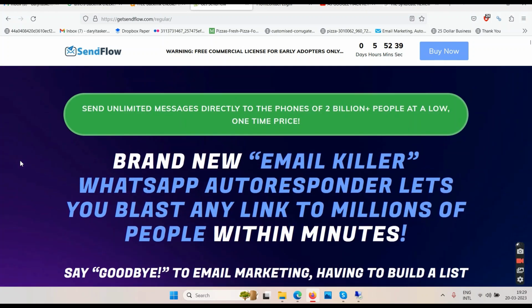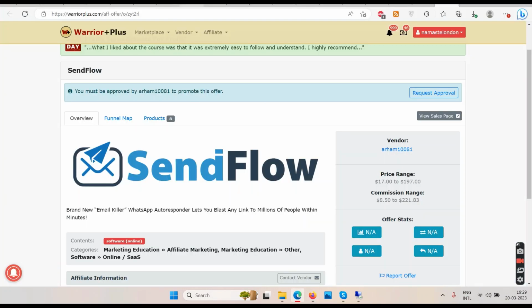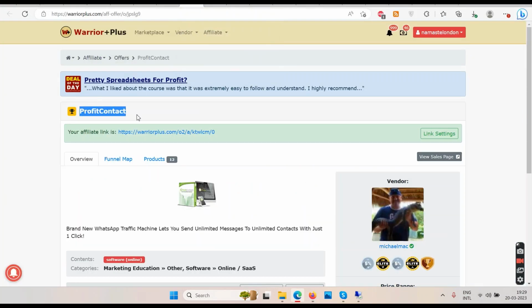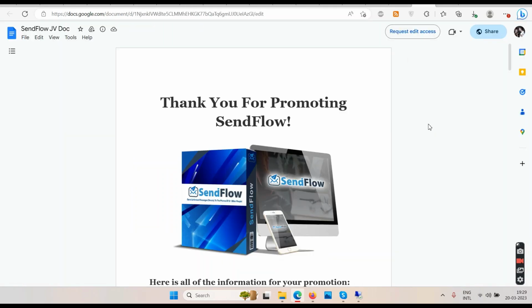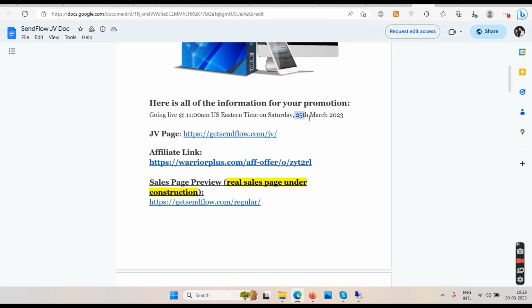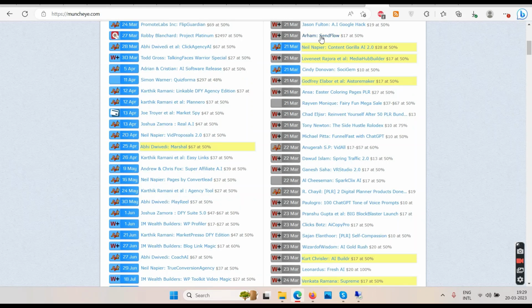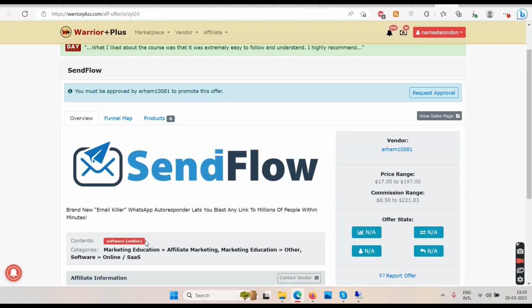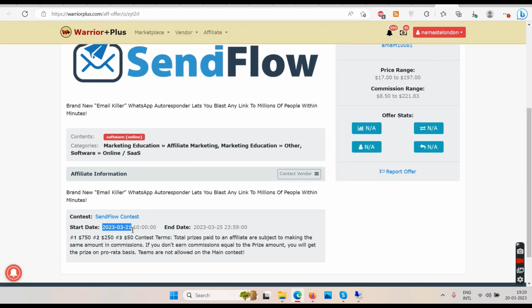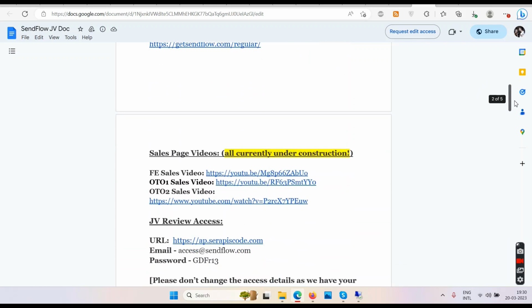Now I will not waste my time and breath on this because this SendFlow is only a replica of this software called ProfitContact. Okay, so if I come here into their JV information, here it says the product is launching on 25th of March 2023. Here it says it's launching on 21st of March, and here it shows the contest is on 21st of March. So I'm assuming that this product is launching on 21st of March 2023. Okay, and then here if you come down, it shows you